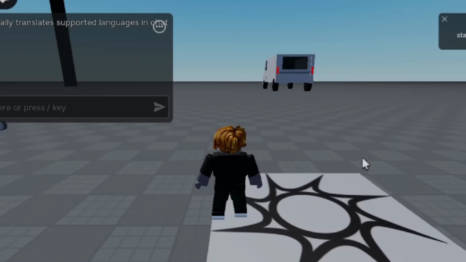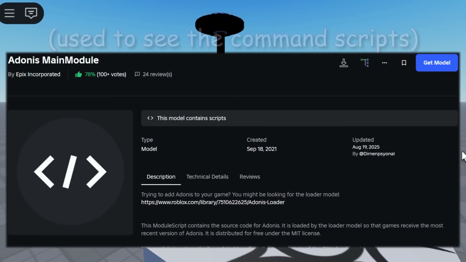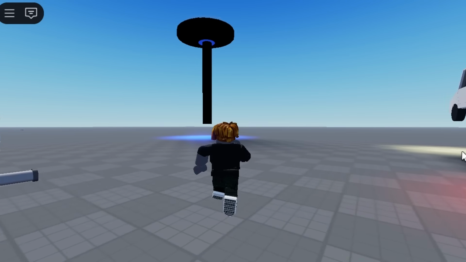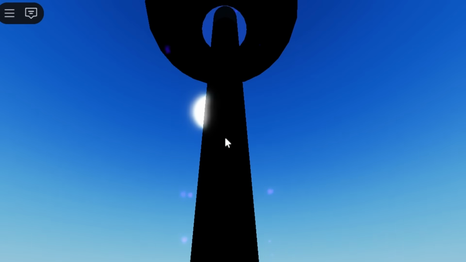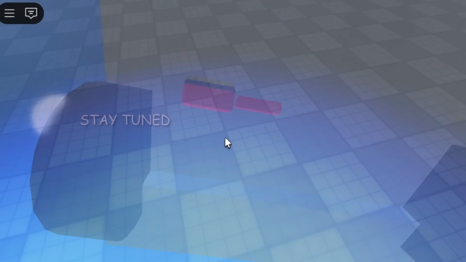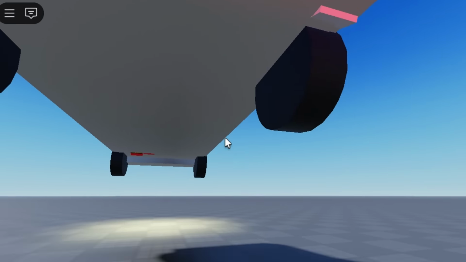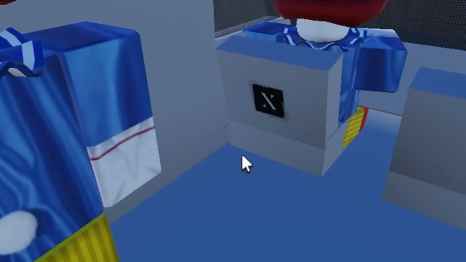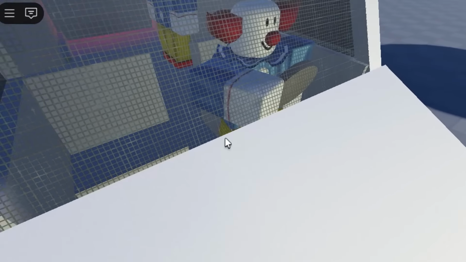So first things first, if you open up the Adonis main module in Studio, you'll be met with a few models in-game. One of the models is a UFO, which we'll talk about later, and next to it is actually the van model used in their clown command. You can even see that they added a logo for something in the back of the driver's seat.